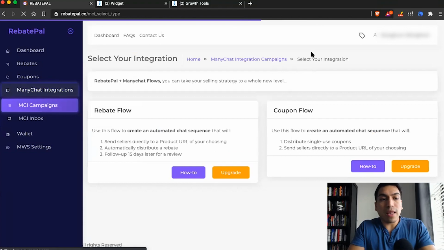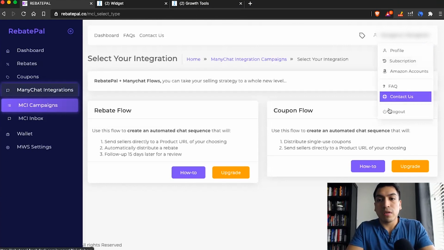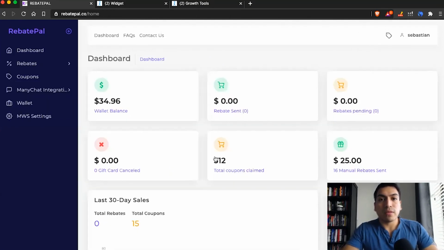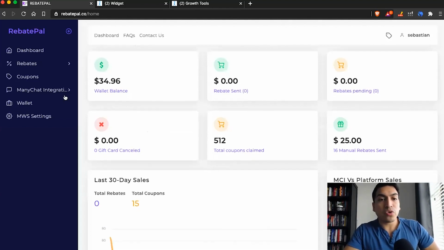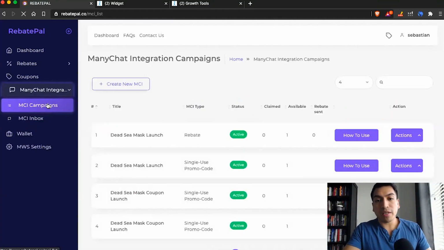And the last thing I will mention on the Manychat integrations is that right now we're using this test account we canceled. So I'm going to switch over to our other account just to show you something. So now that we're back to the previous account, I'm going to show you real quick the MCI integration for coupons. So we just went over the rebates for Manychat, and I'll just briefly show you the coupons as well.